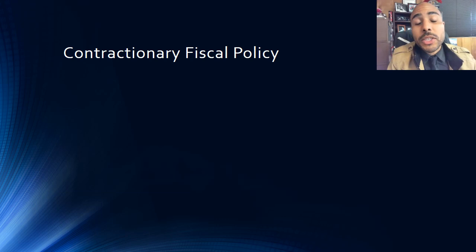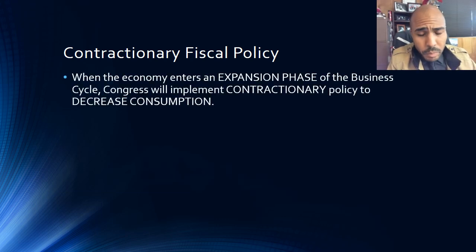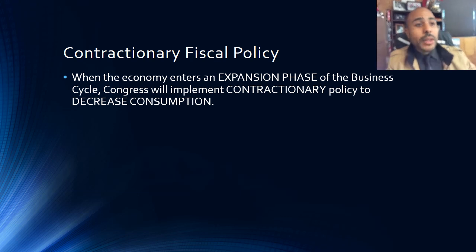Okay, next up is contractionary fiscal policy. Remember that when the economy is in an expansion, everything is not great because a lot of the time we see inflation during the expansion. The government and the Fed don't like inflation, so to fight against inflation during the expansion phase, we will implement a contractionary fiscal policy to try to decrease consumption. Remember that demand is one of the main causes of inflation, that demand-pull inflation. So we need to lower demand to keep inflation down.